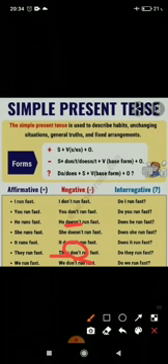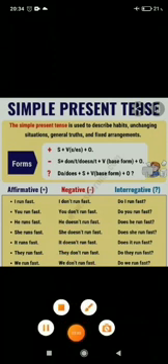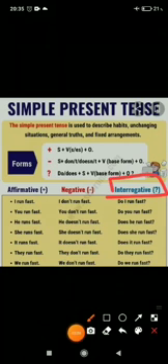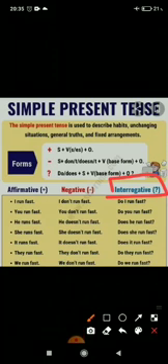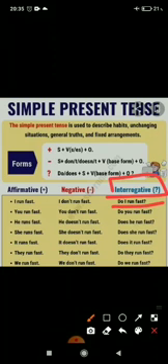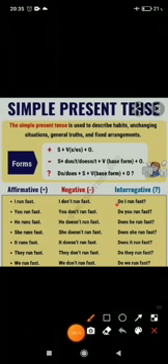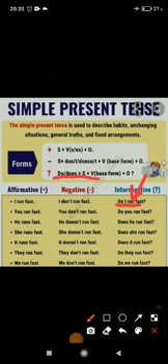In a negative sentence. If the sentence is interrogative, interrogative means which we use for asking questions. Do I run fast? Does he run fast? It will start with the helping verb, do or does, then subject, then first form of the verb. We can see here the formation.